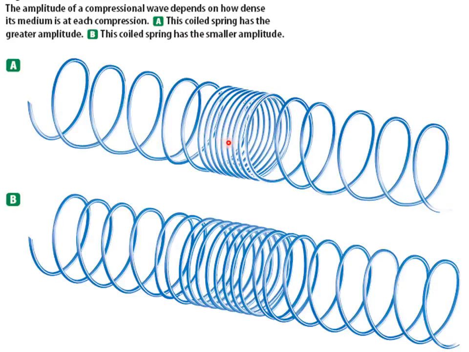This spring here, A, would be more dense than spring B, because spring A's compressions, the materials are more tightly packed, more close together. Here, the material is a little less dense, a little spread out, so the amplitude would be less. Also, remember, the amplitude is a measure of the energy. So the greater the energy of the wave, the more tightly packed the material would be in the compression, and the greater the amplitude.